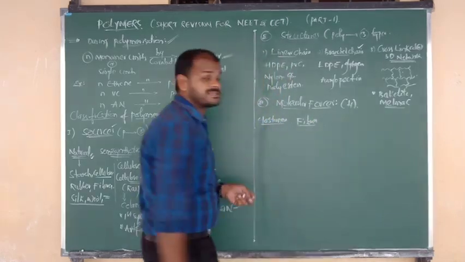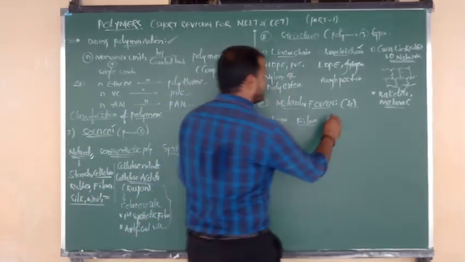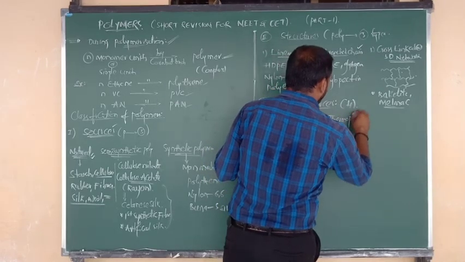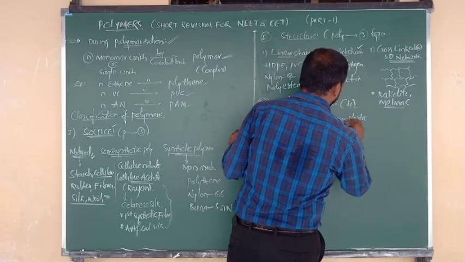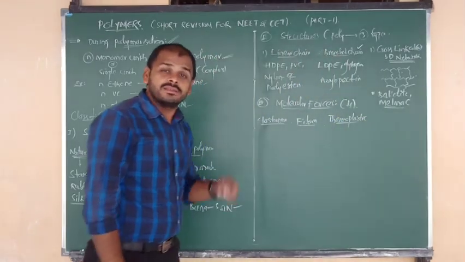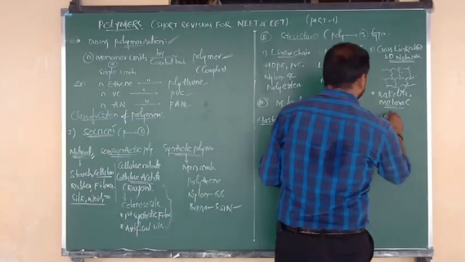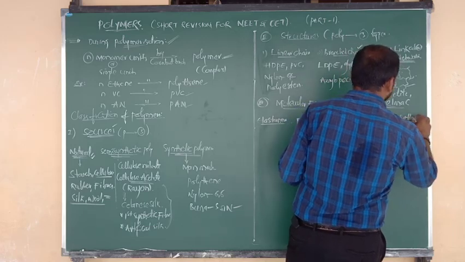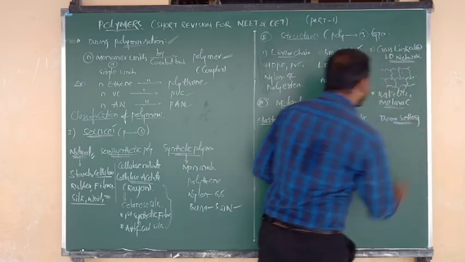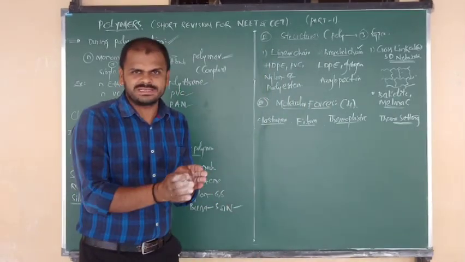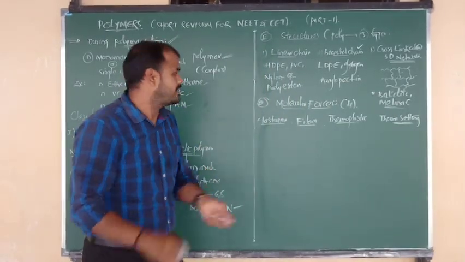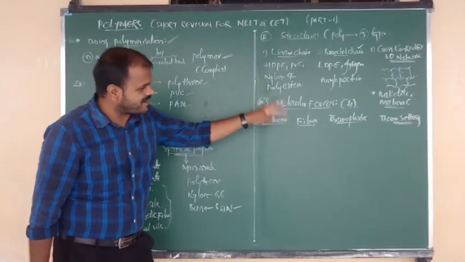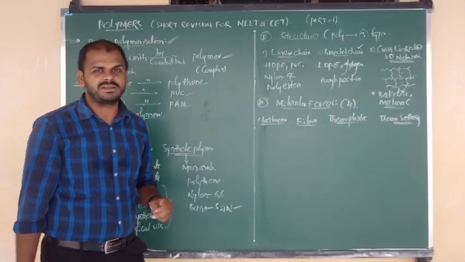Third one is thermoplastic polymers. And next one is thermosetting polymers. So on the basis of the type of intermolecular forces between two polymer chains, polymers are classified into 4 types: elastomers, fibers, thermoplastic and thermosetting polymers.